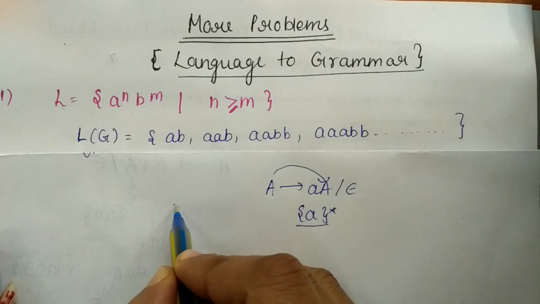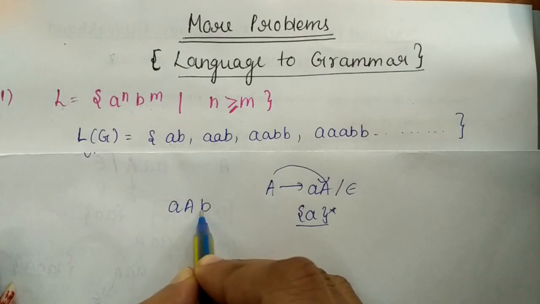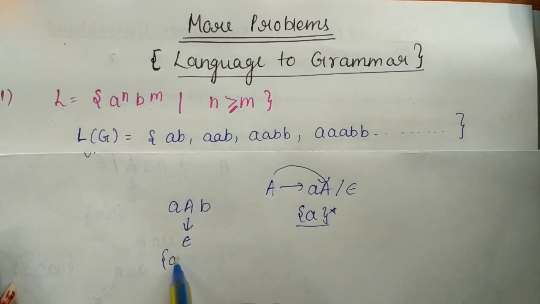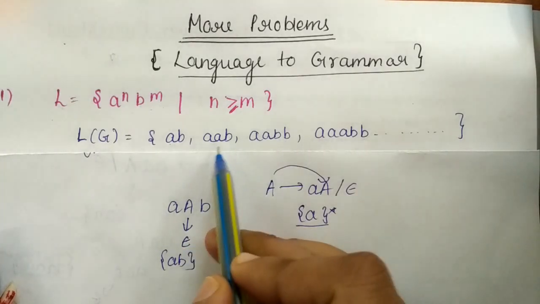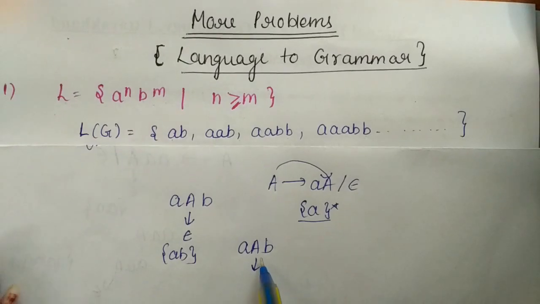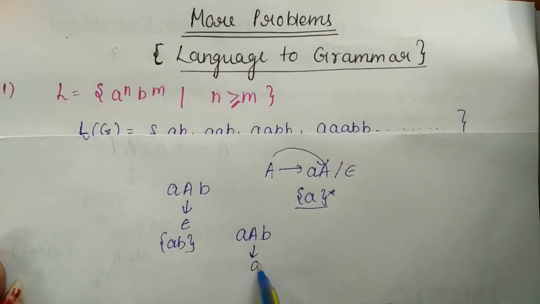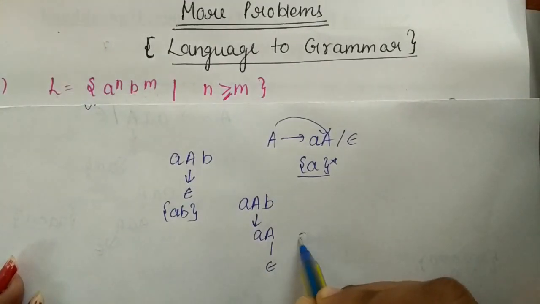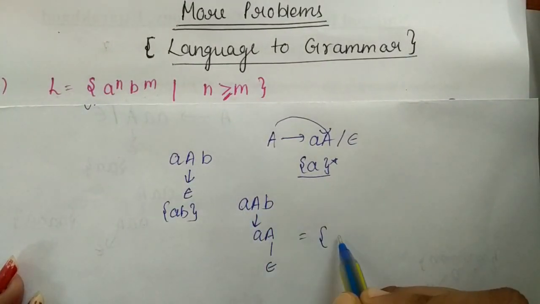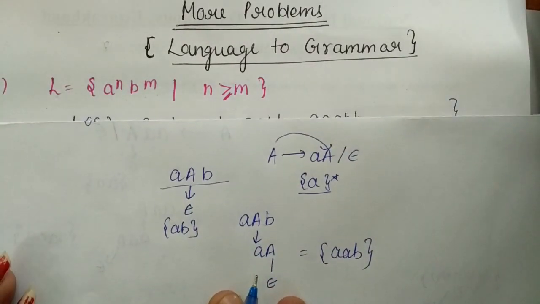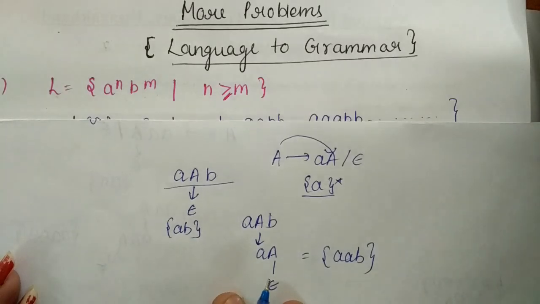Suppose I am writing a grammar like this: aab. If we replace this a by epsilon, I can generate ab. Or how can I generate this string? If in this grammar I replace this a by aa, and then this a I replace by epsilon, then I can generate aab. So this is the right grammar for generating more a's than b's.